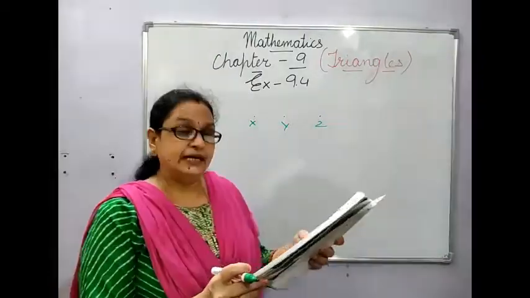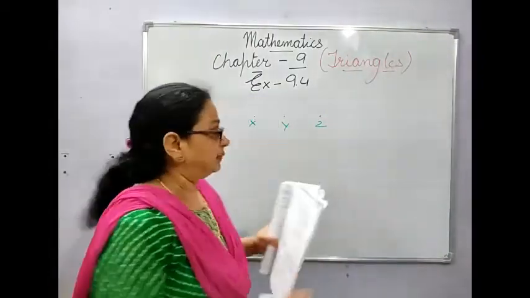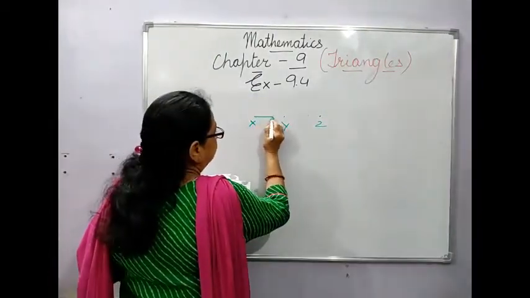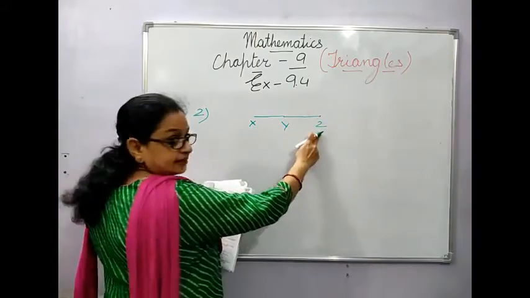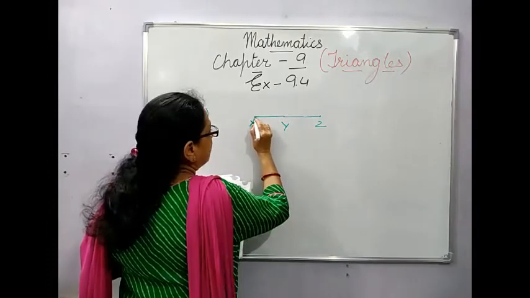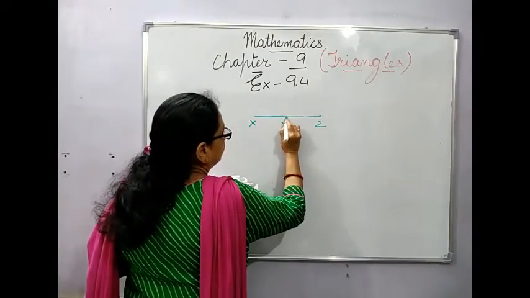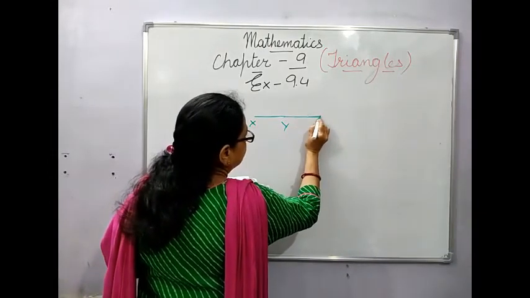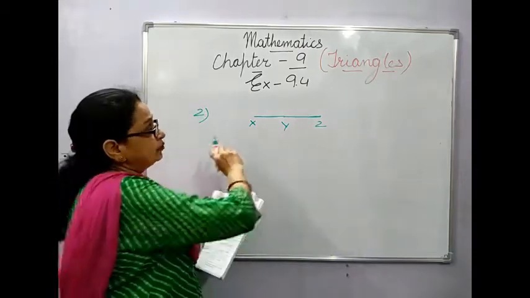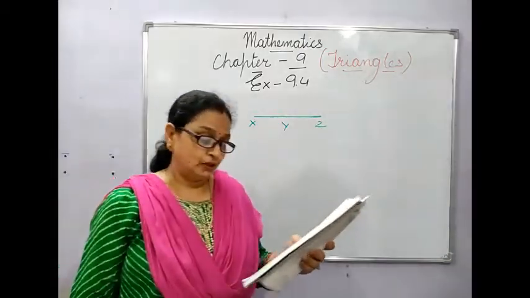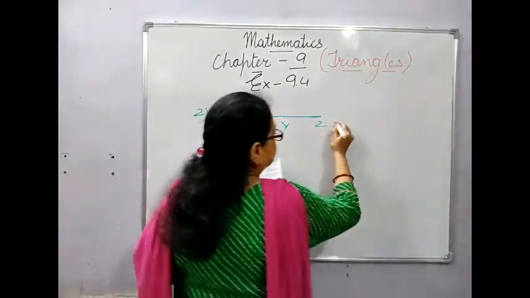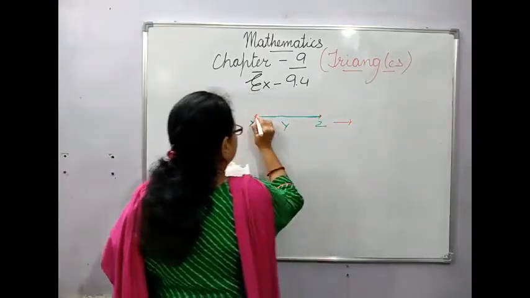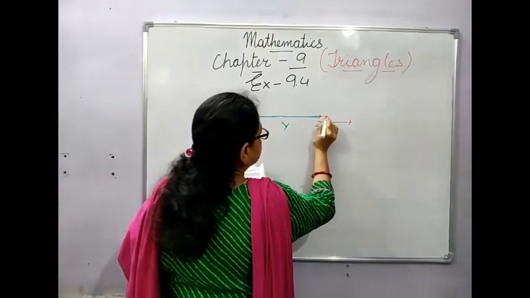Then they have said that you have to draw the line segments XY, YZ and XZ. Now once you have done this, you have arranged the points in the collinear manner and you have joined these line segments also. What figure are you getting? This is a line. The figure you are getting is a line.